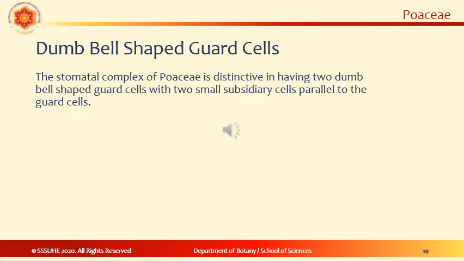The stomatal complex of the Poaceae has distinctive dumbbell-shaped guard cells with 2 subsidiary cells parallel to the guard cells. A cross-section of a monocot leaf is shown in the next slide.